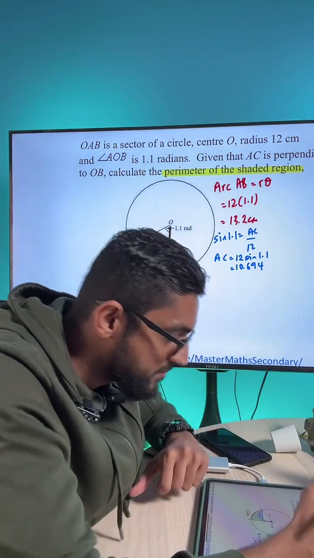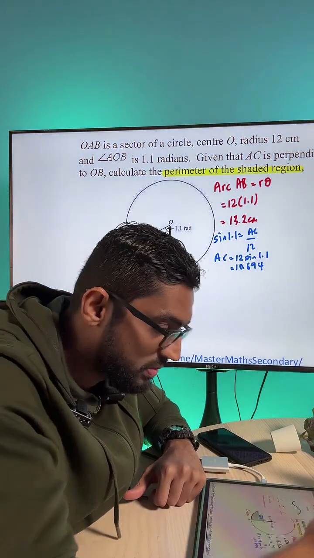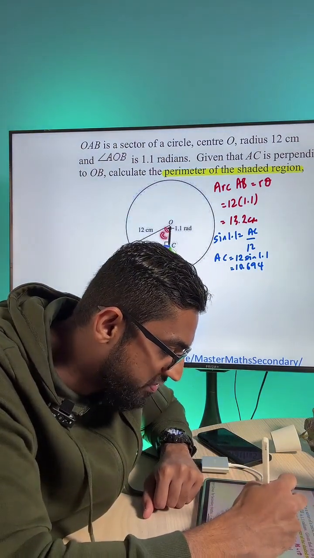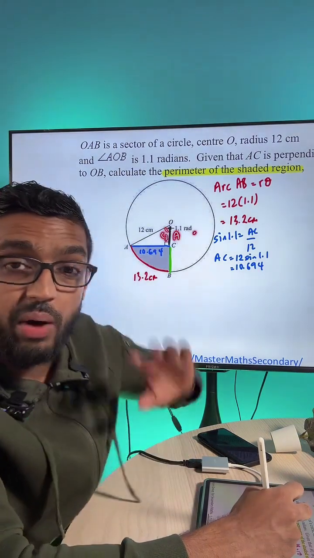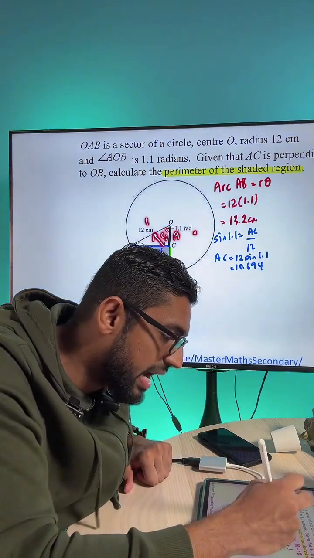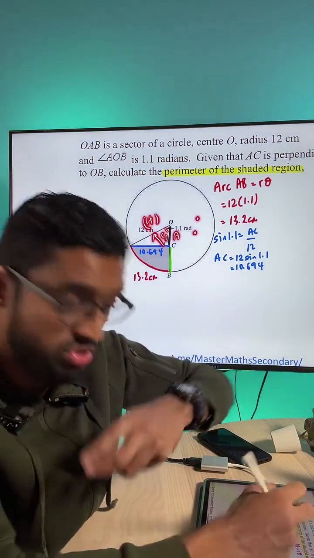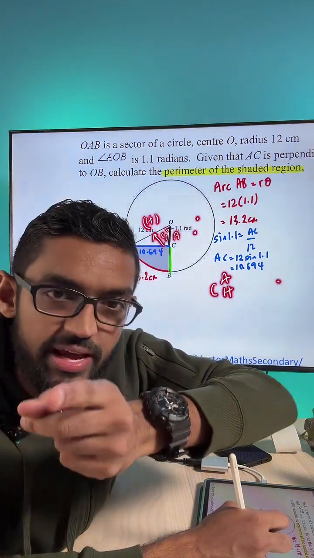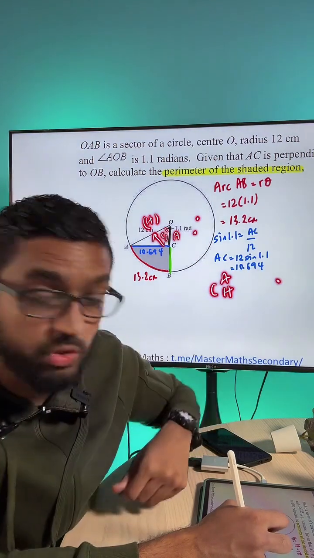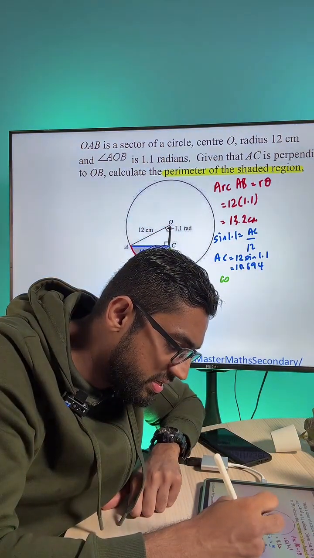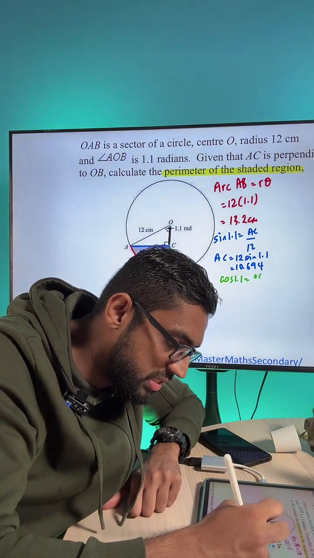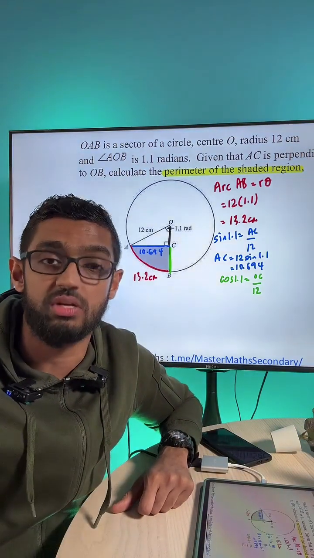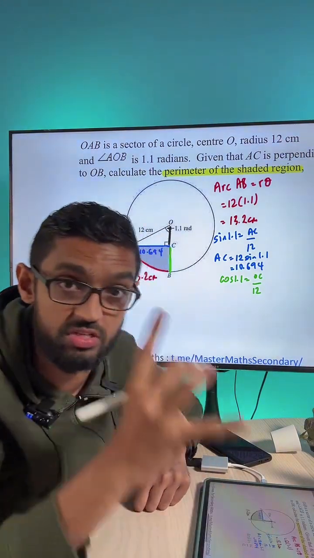Okay, let's try and do that. How do I find that? Again, with respect to this angle, I now want to find the adjacent, not the opposite anymore, and I'm given the hypotenuse. So adjacent and hypotenuse, what do you use? CAH. Cosine of an angle is equal to the adjacent length over the hypotenuse length. Grace, fantastic job. So what do we do next? We take cosine 1.1 equals OC over 12. From there, you can find OC, which is 12 multiplied by cosine 1.1.